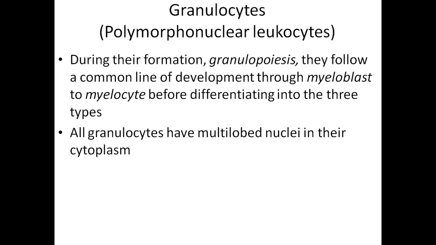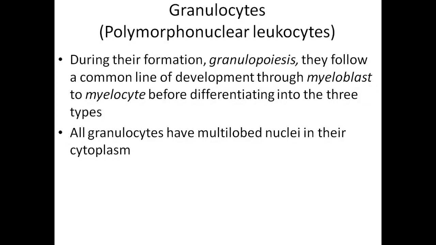So the granulopoiesis follows a common line of development through myeloblast, as I explained before. It involves the formation of myeloblast differentiated from the pluripotent stem cell, which myeloblast will later develop into myelocyte before differentiating now into these three types of cells.